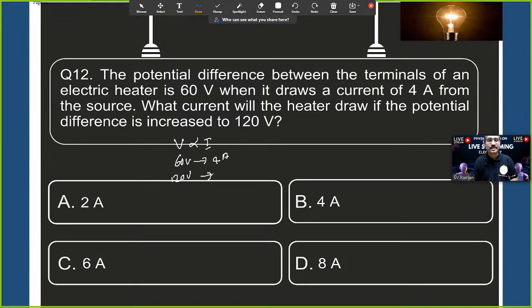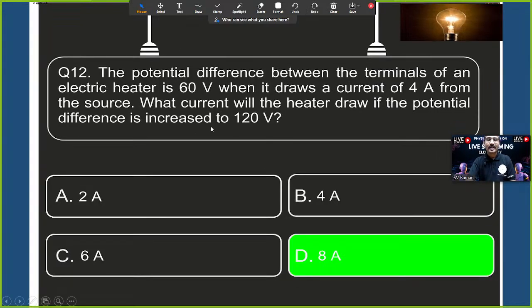How many amperes? Don't worry, you can solve it, I'm saying it as a clue. That is 8 amperes. I hope I'm showing you how to think to solve the answers.